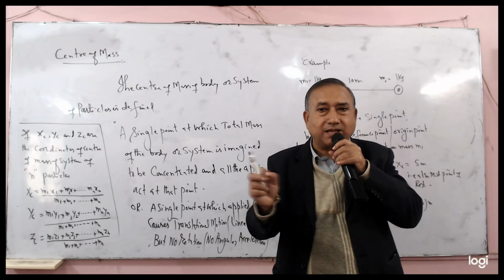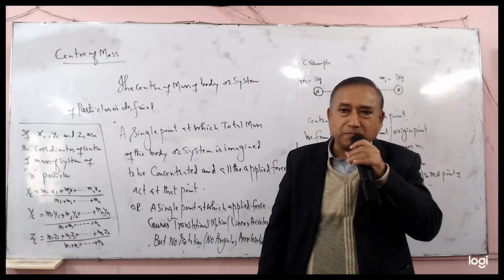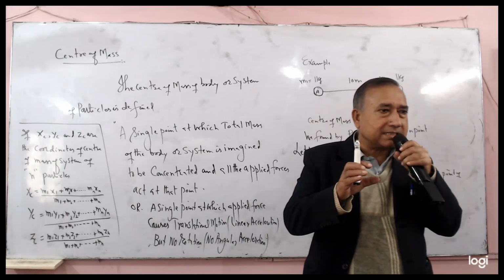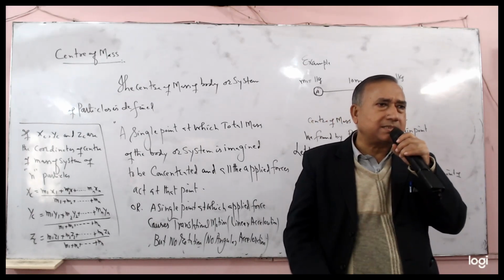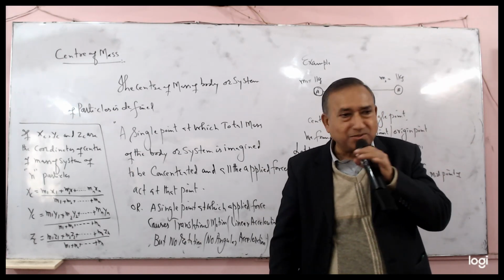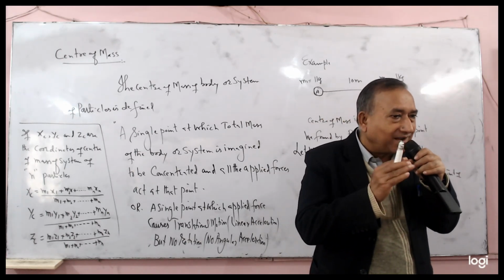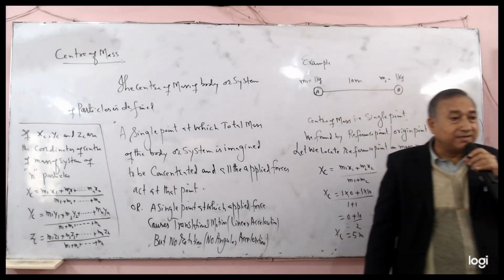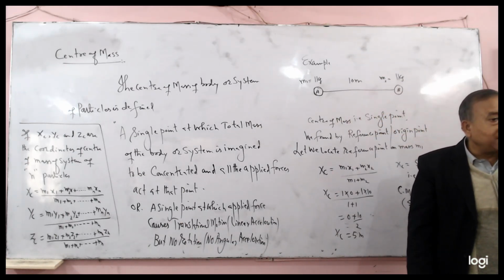What is the center of mass of the two particles on the rod? In the case of equal masses, it is the center of the rod.